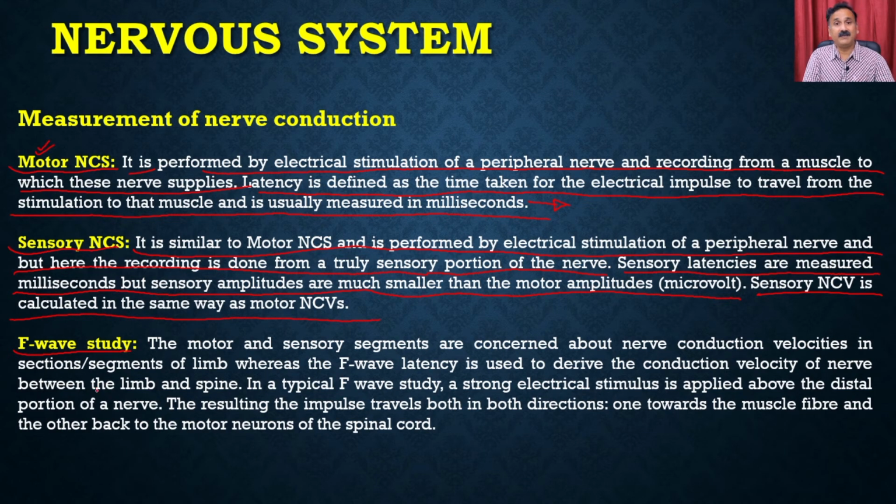Then we have the F wave study. So you have different types of patterns in the nerve conduction, and that also can be measured. The motor and the sensory segments are concerned with the nerve conduction velocities in the segment of the limb, whereas the F wave latency is used to derive the conduction velocity of the nerve between the limb and the spine. In the typical F wave study, a strong stimulus is applied above the distal portion of a nerve, resulting in the impulse traveling in both directions, one towards the muscle fiber and the other back to the motor neuron of the spinal cord.